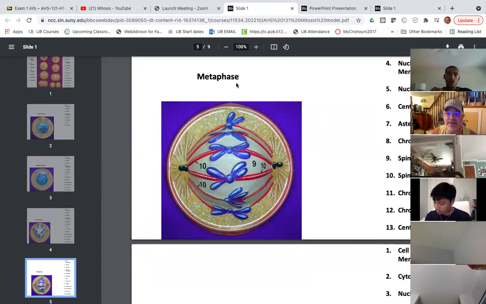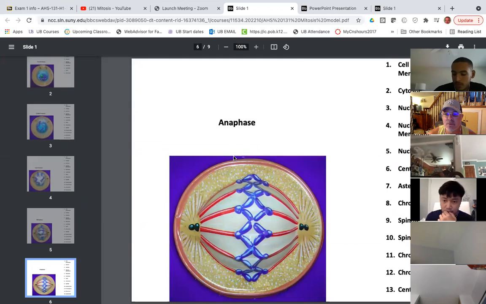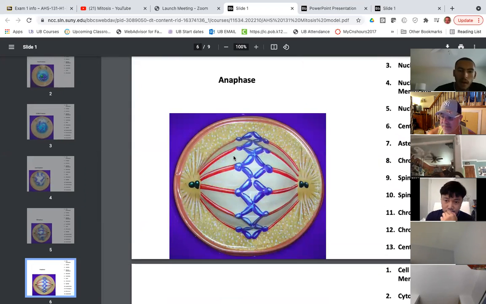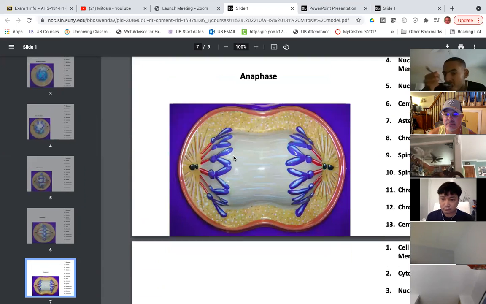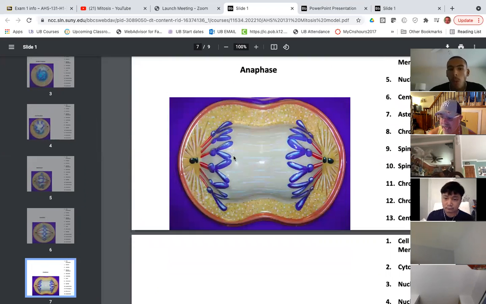You may see something like this pop up. You'll say that's metaphase. You may see this pop up, anaphase.